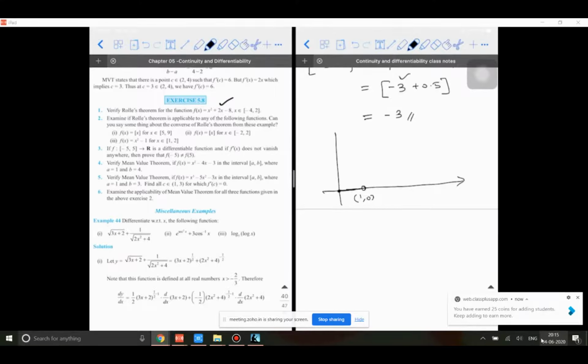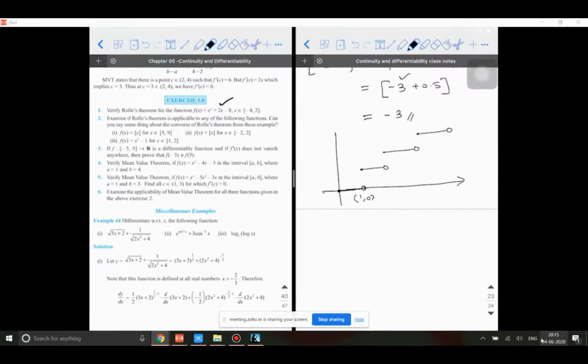So at every integer it has a break, a discontinuity, and again it will start from here. The greatest integer of 1 is 1, the greatest integer of 1.01 is 1, and it keeps going till 2. Then from 2 it starts and goes till 3. This is how the graph will look.